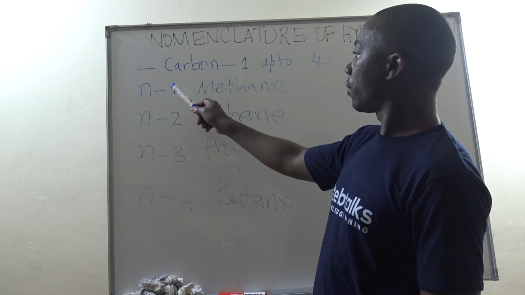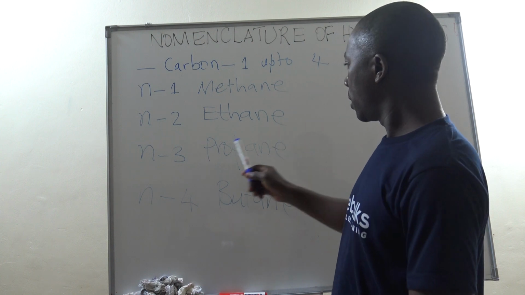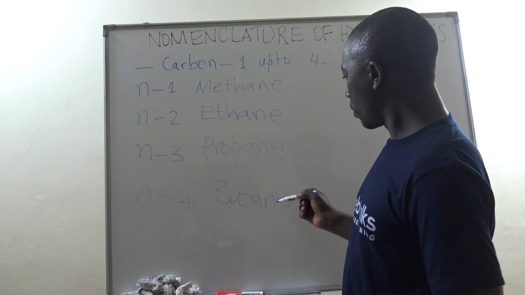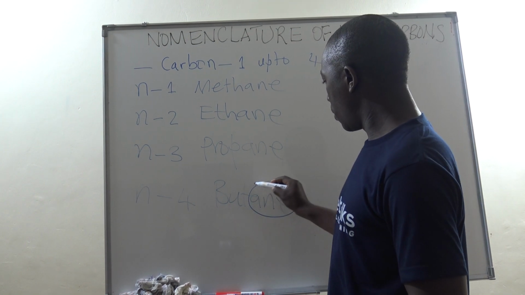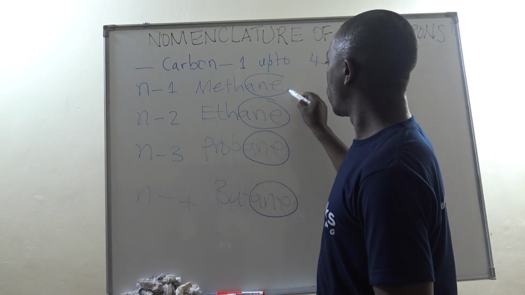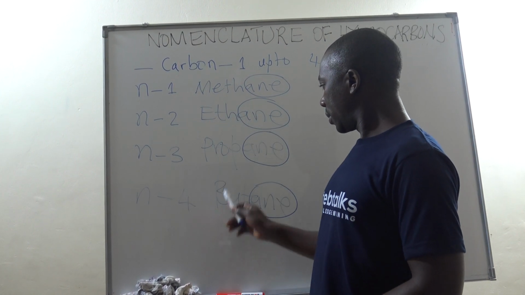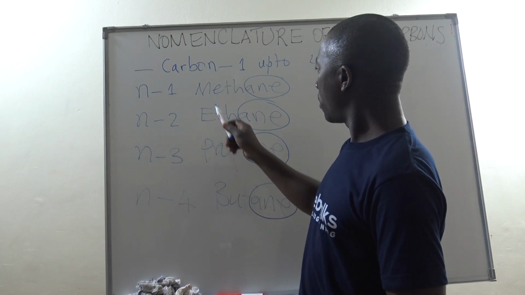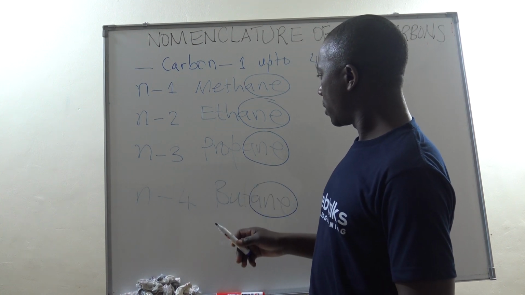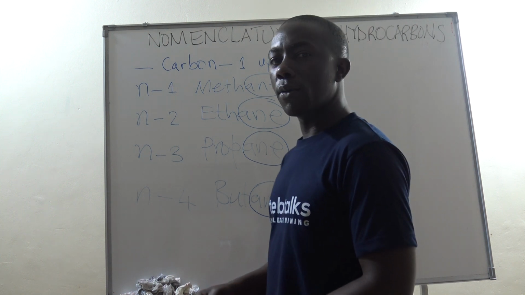So if an alkane has 1 carbon atom, we call it methane. 2 carbon atoms, ethane. 3 carbon atoms, propane. 4 carbon atoms, butane. Now we have a common factor among all of these hydrocarbons. That is ANE. That remains uniform, the only change is the first letters. These first letters represent number. For example, M means 1 carbon atom, E means 2 carbon atoms, P means 3 carbon atoms, and B means 4 carbon atoms. That is where we name from.